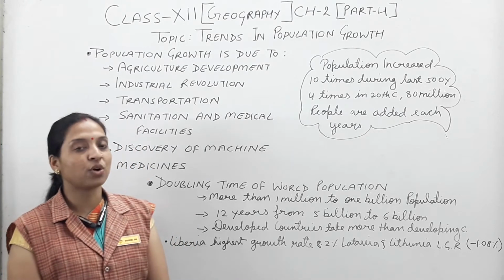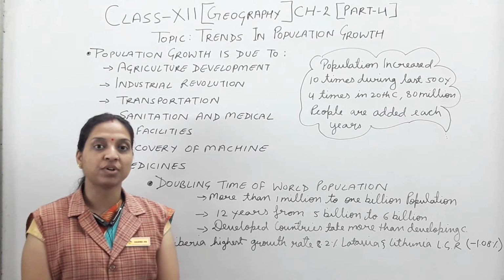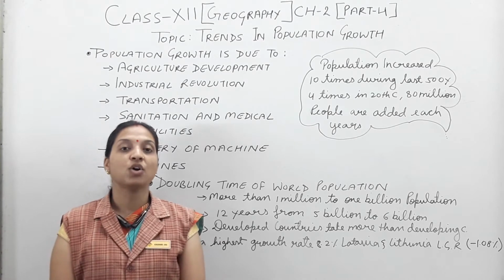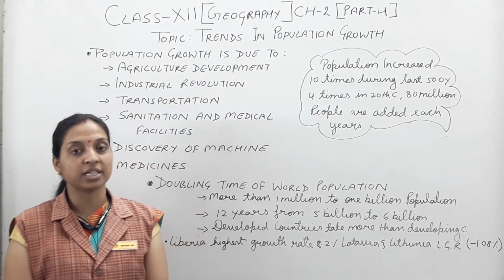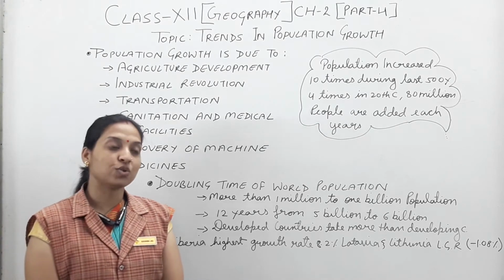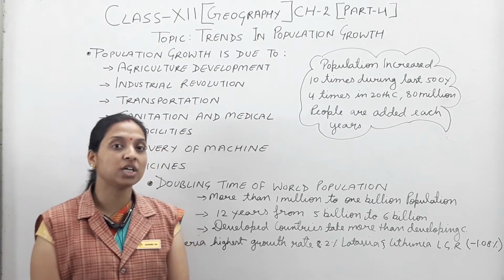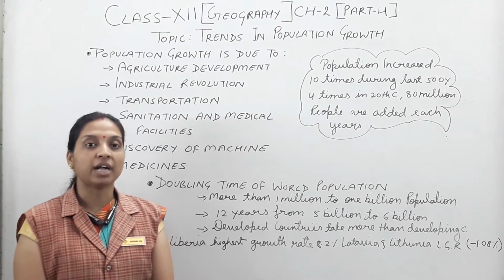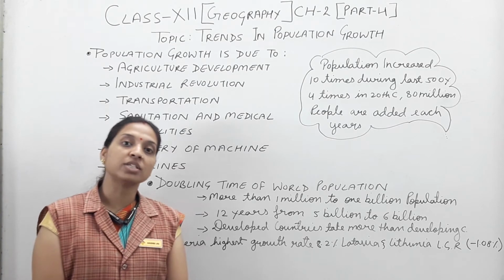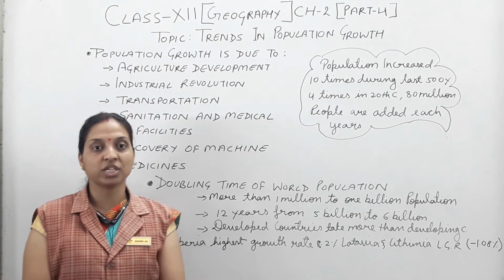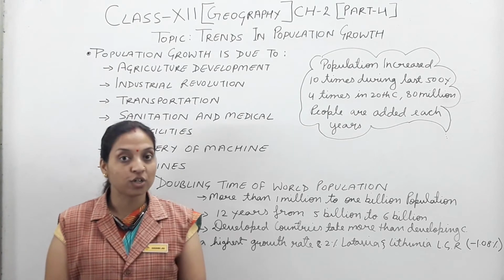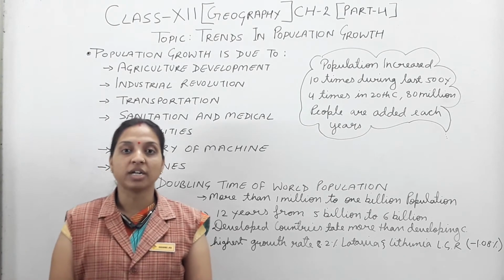In the previous video we already discussed various concepts related to population. Afterward we have to discuss the density of population, which factors affect population density. Afterward we have to discuss the components of population change. So in that video we discuss the three components of population change: birth rate, death rate and migration. We already discussed that migration is also divided into two types, emigration and immigration, and some factors also affect it, that is, push factor and pull factor.